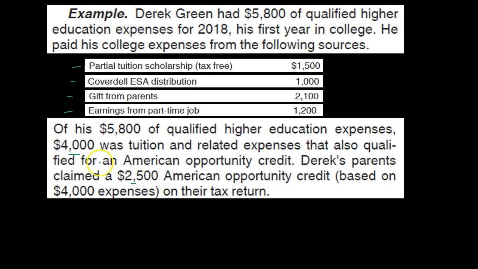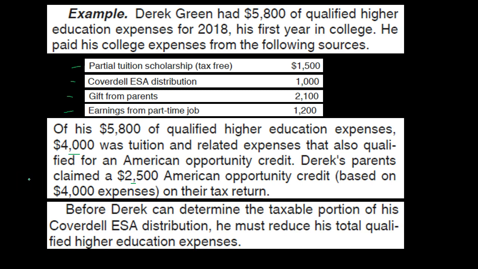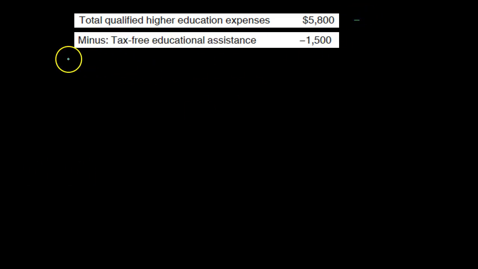So that $4,000 results in a $2,500 credit, which is the maximum amount of credit for the American Opportunity Credit. Before Derek can determine the taxable portion of his Coverdell ESA distribution, he must reduce his total qualified higher education expenses. So we're going to take the total qualified higher education expenses, $5,800. We're going to subtract out tax-free educational assistance, and that's going to be the $1,500.